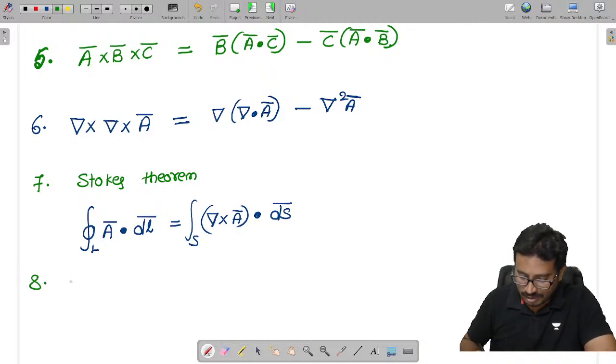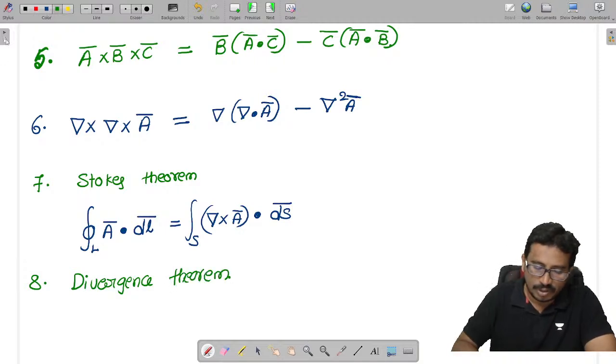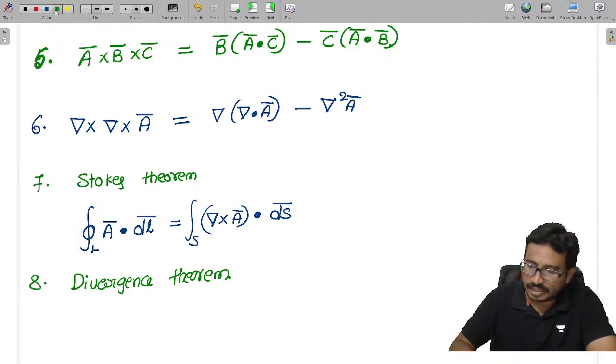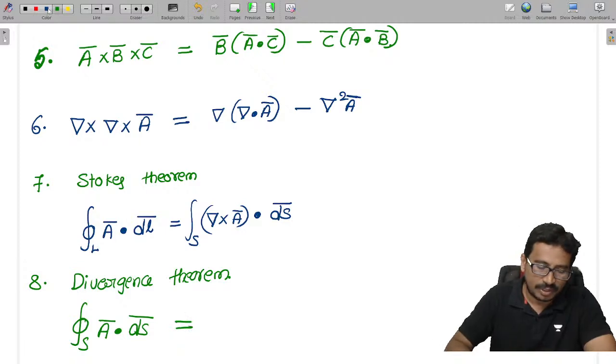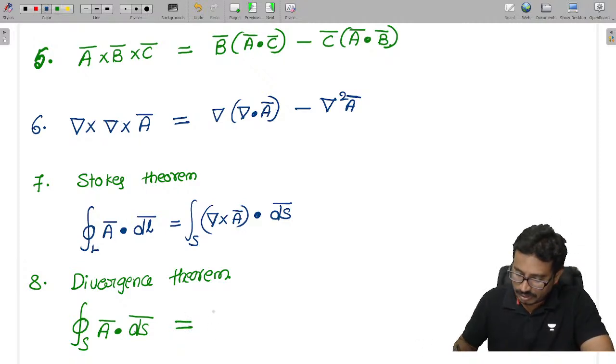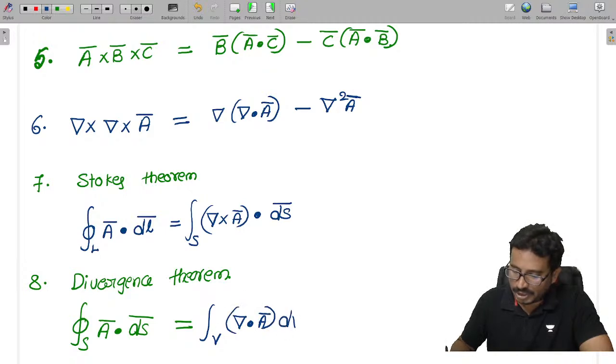Next, divergence theorem. By using the divergence theorem, we can convert a closed surface integral to a volume integral, which is given as the volume integral of del dot A dV.